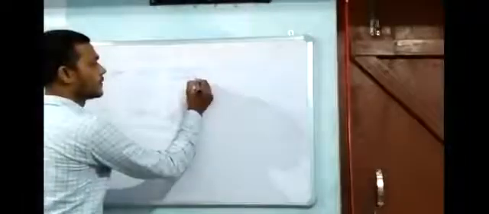The first situation, case 1, is before collision. Collision is all about the interaction of two objects.